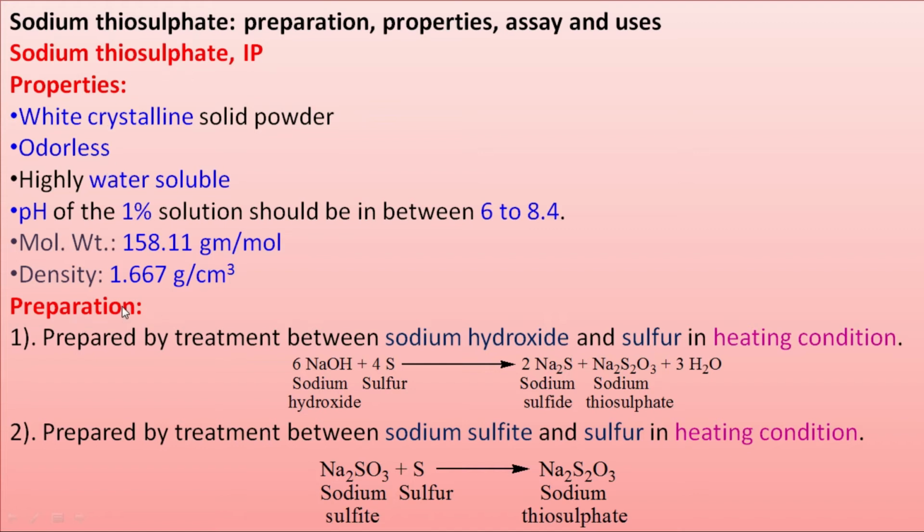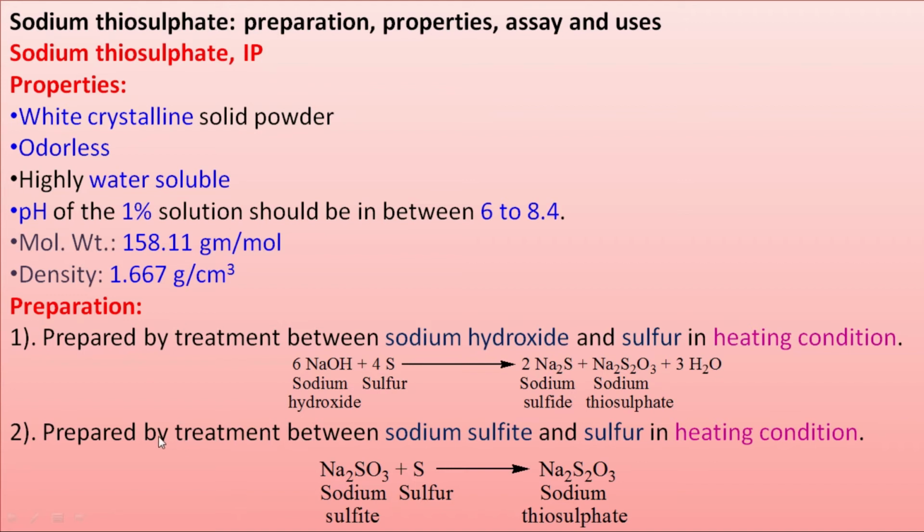Next is preparation. This sodium thiosulfate can be prepared by treatment between sodium hydroxide and sulfur in the heating condition. So in the heating condition, whenever 6 moles of sodium hydroxide react with 4 moles of sulfur, 1 mole of sodium thiosulfate will be formed with the formation of 2 moles of sodium sulfide and 3 moles of water.